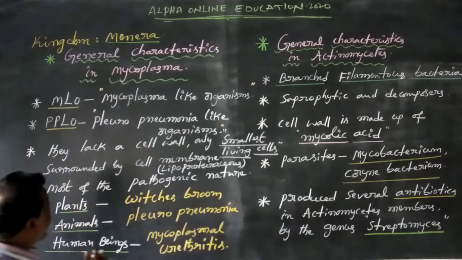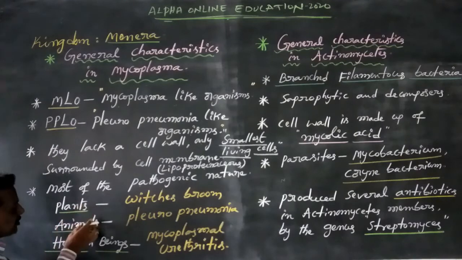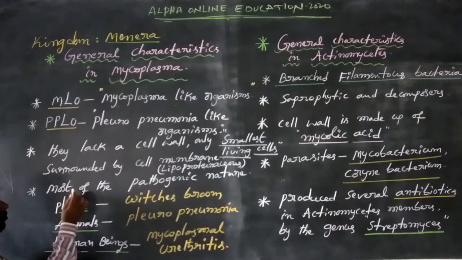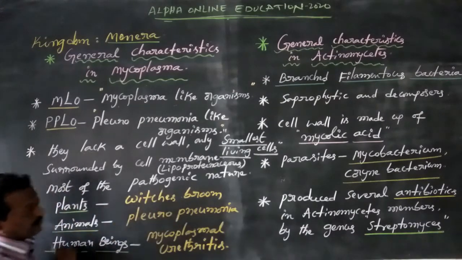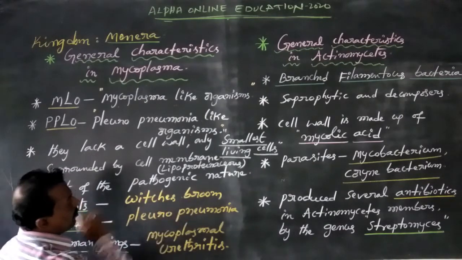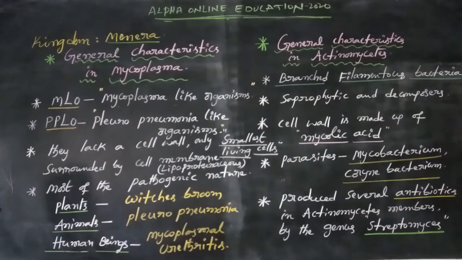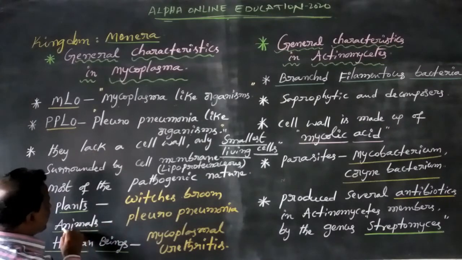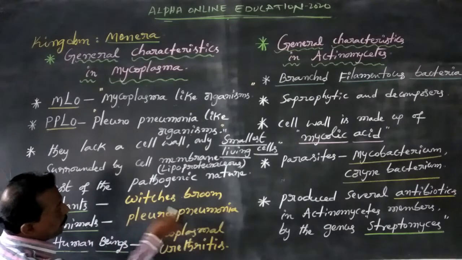The important diseases are three: plant diseases, animal diseases, and human diseases. Some mycoplasma organisms infect plants, causing witches' broom. Some infect animals, causing pleuropneumonia disease.